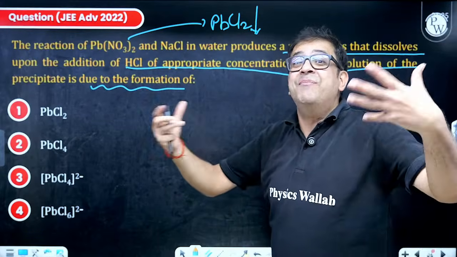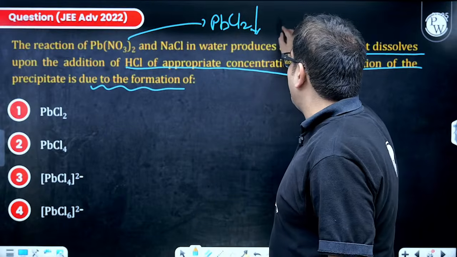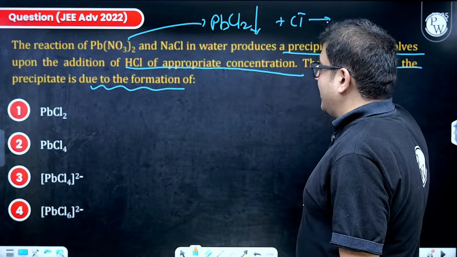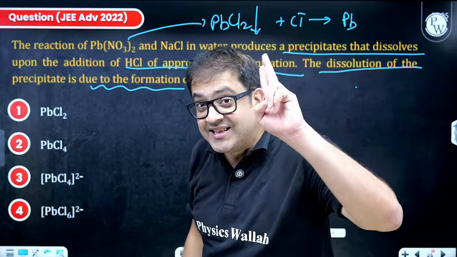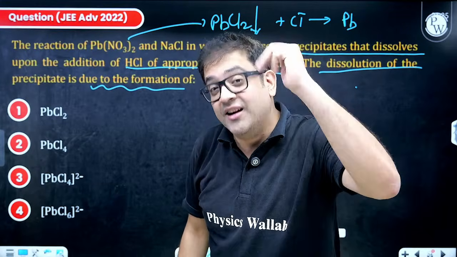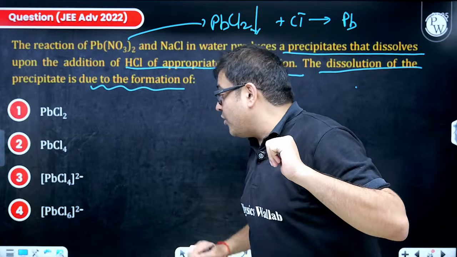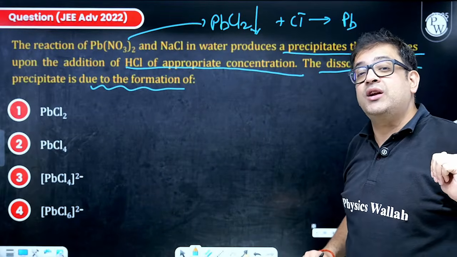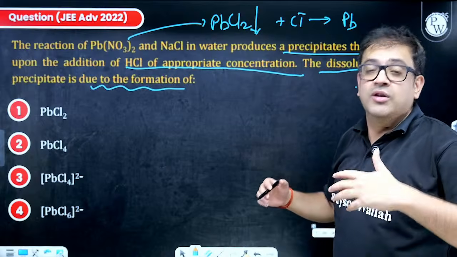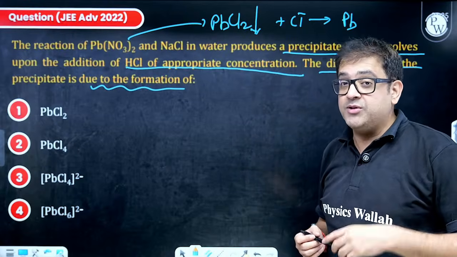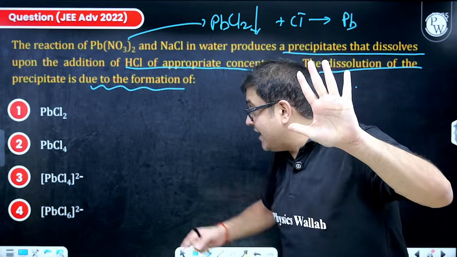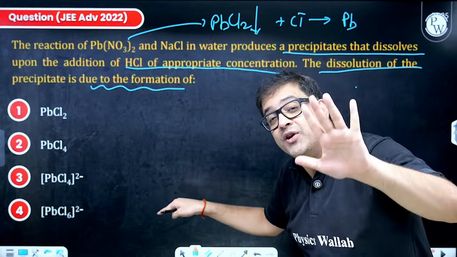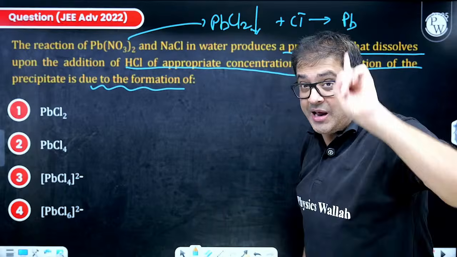Lead has empty orbitals, so it can accommodate further Cl minus, and it can form a complex. But lead is the last element, so the inert pair effect will be most applicable.